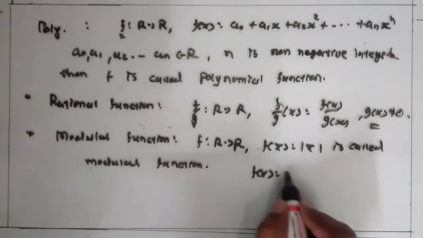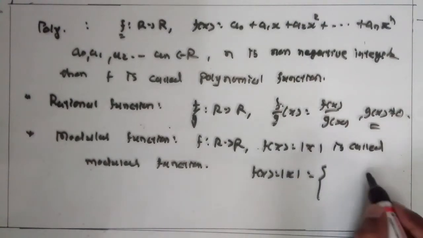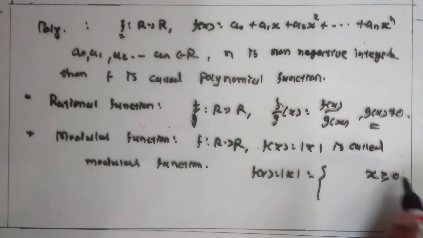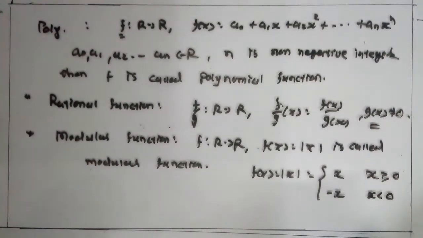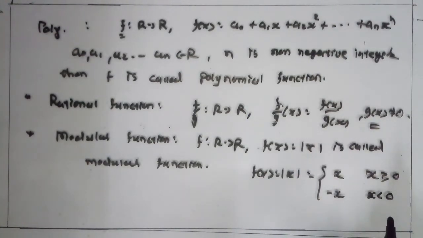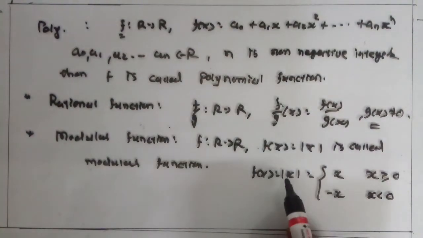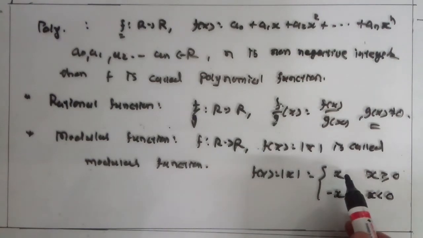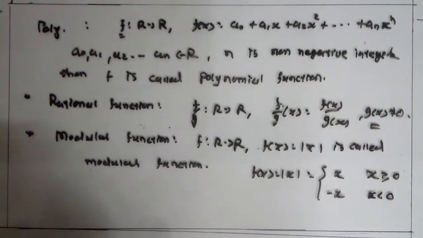Here f of x is equal to mod of x, is equal to x when x is greater than or equal to 0, the value becomes x, and when x is less than 0, the value becomes minus x. That is, the value of x is called the modulus function and is always positive or 0. So f of x is equal to mod of x: x if x is greater than or equal to 0, and minus x if x is less than 0.